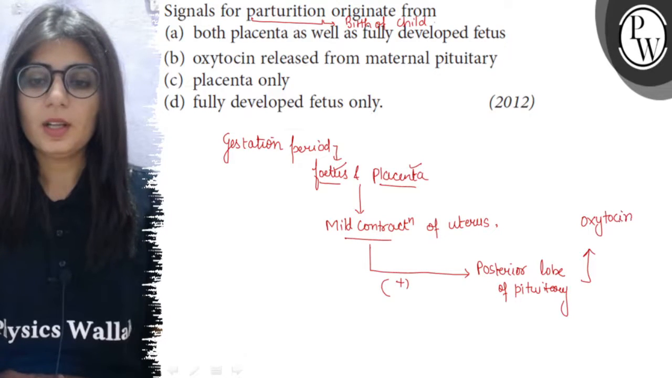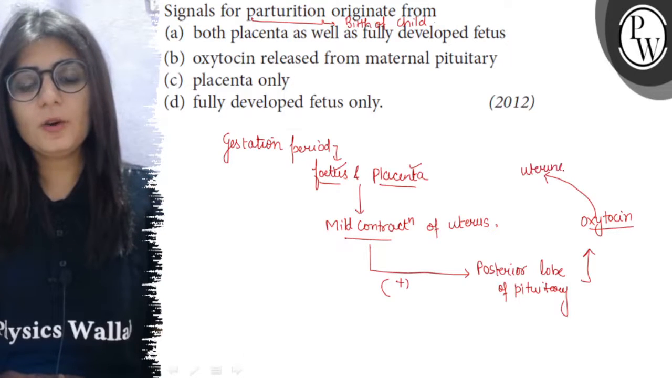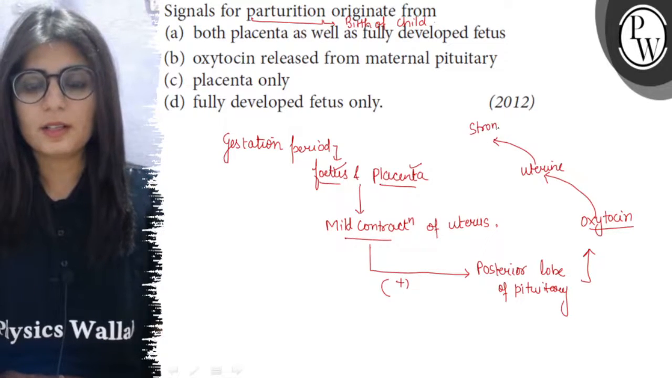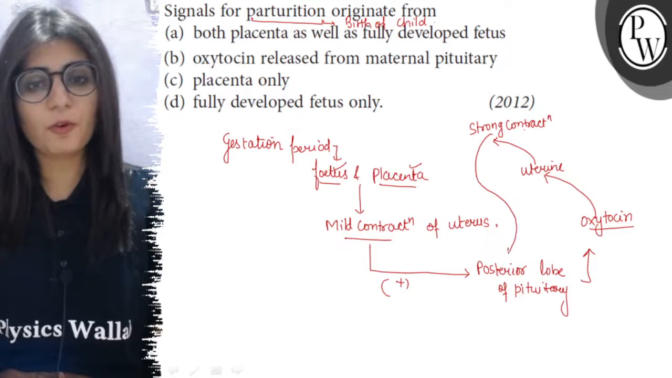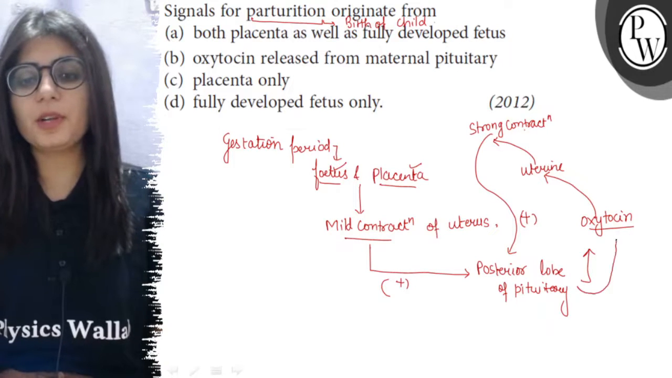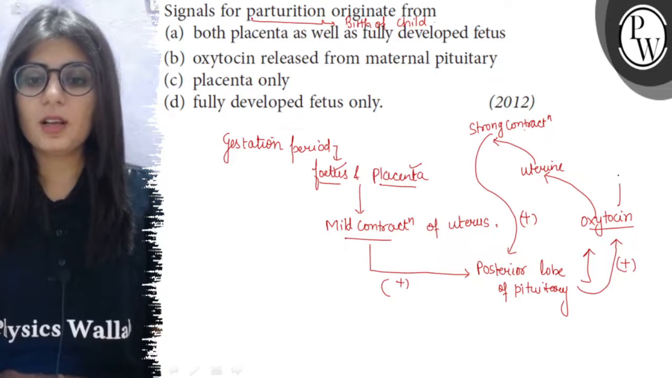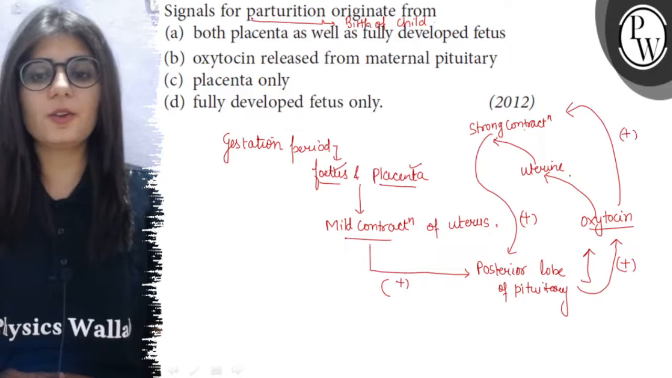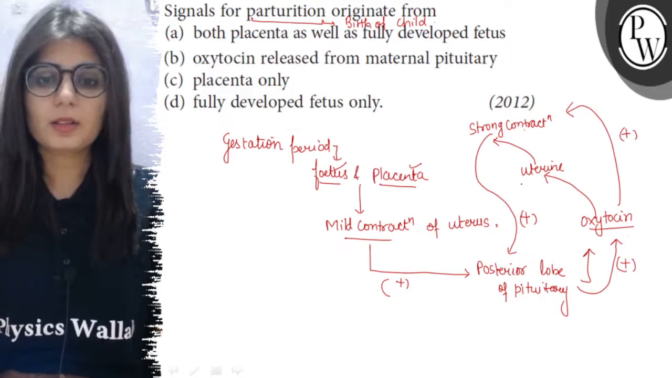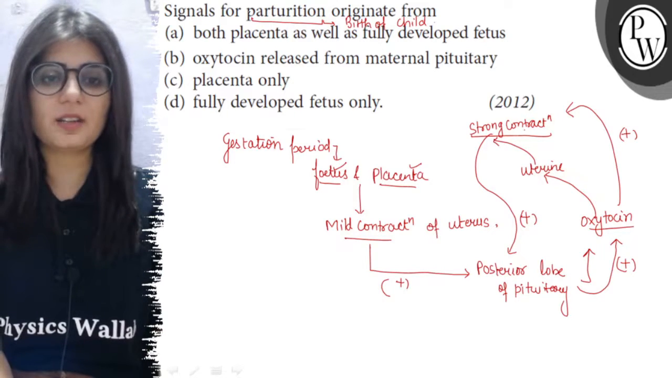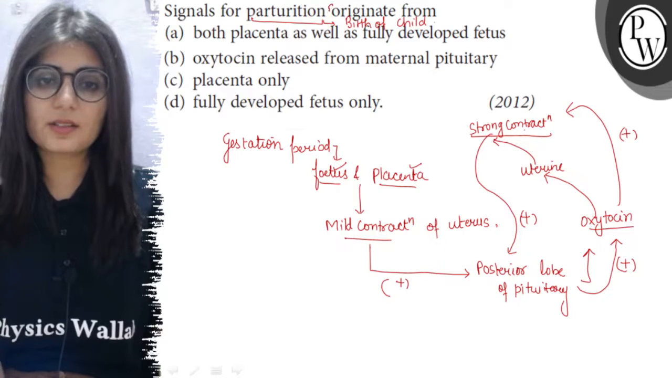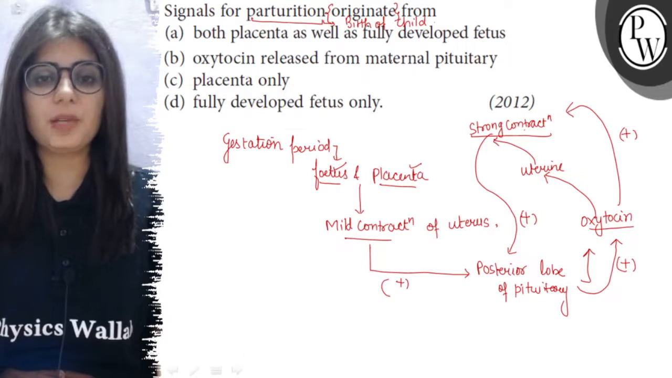or the birth hormone. Now this oxytocin further acts on the uterine wall and causes strong contraction. This strong contraction again acts on the posterior lobe of the pituitary, and the posterior lobe releases more and more oxytocin, which causes more and more vigorous contraction in the uterus. In this way, the contractions become so vigorous that they cause the expulsion of the child from the mother's body, and this act of delivery of a child is called parturition.